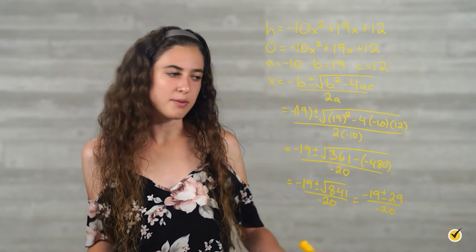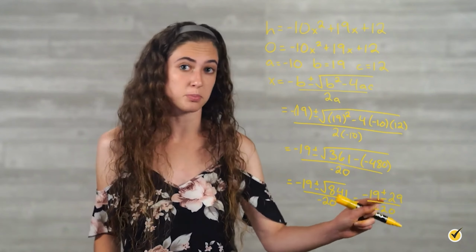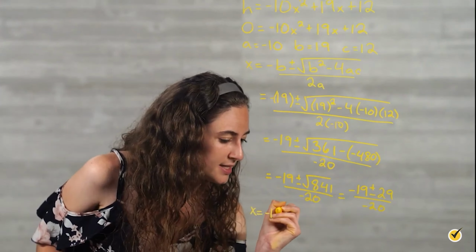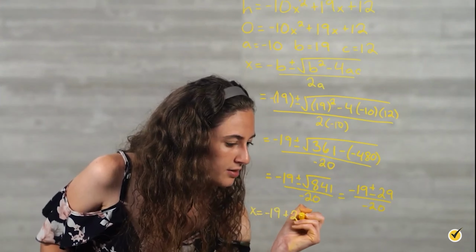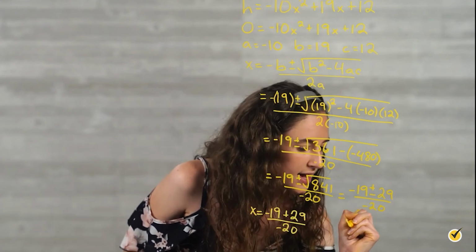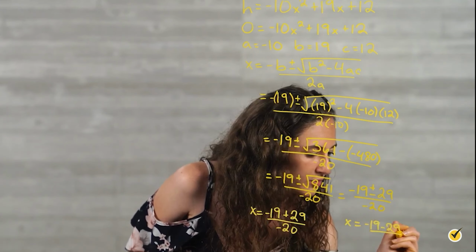And now from this step, we're going to take this equation and break it into two separate equations because of this plus or minus. So we're going to have x is equal to negative 19 plus 29 over negative 20. And we're also going to have x is equal to negative 19 minus 29 over negative 20.